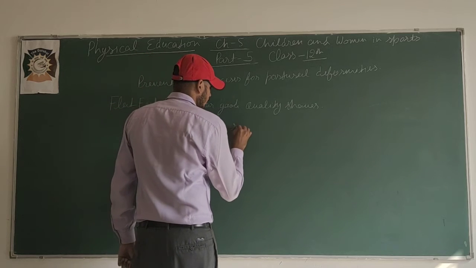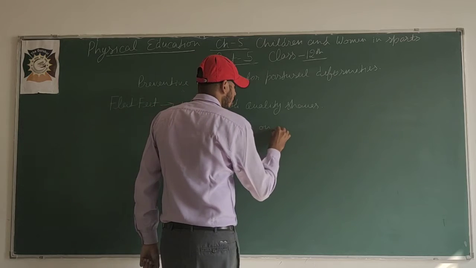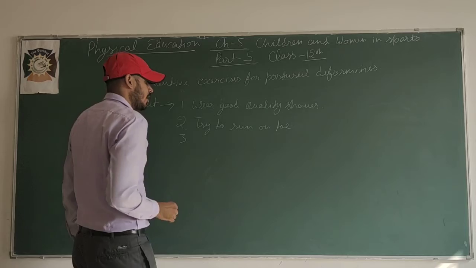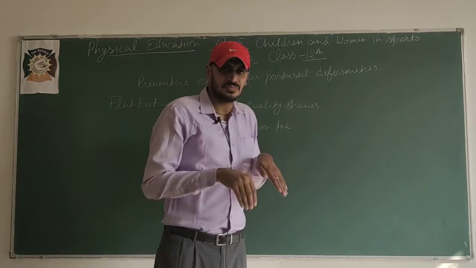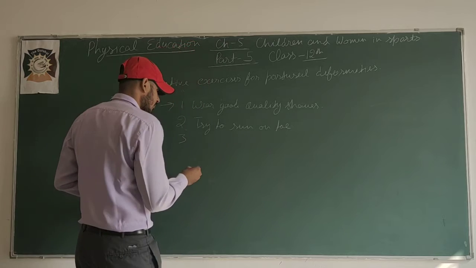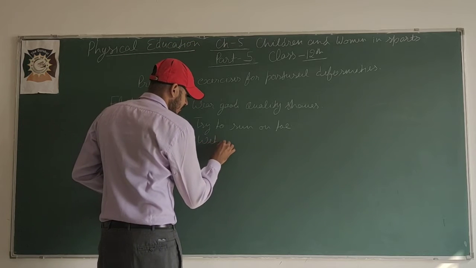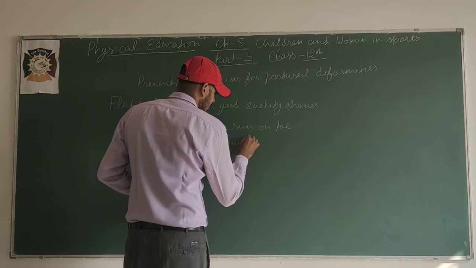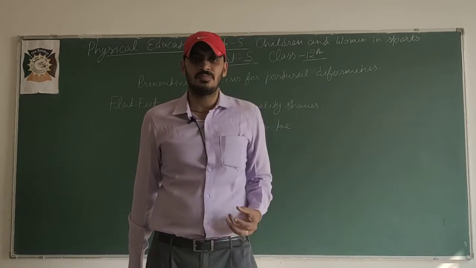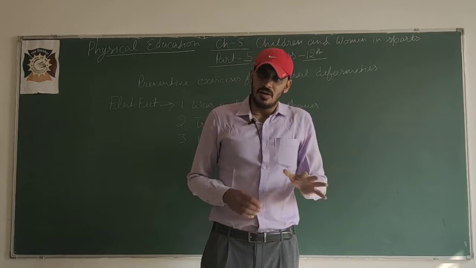Second one, try to run on toe. Okay, try to run on toe, पंजे पंजे पर रनिंग करना. Third one, wet towel or any other, we can say bori, gilli bori.